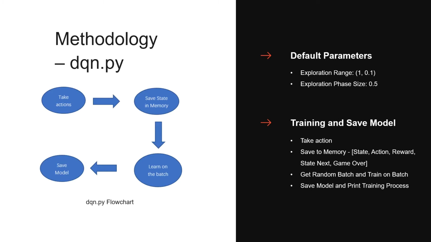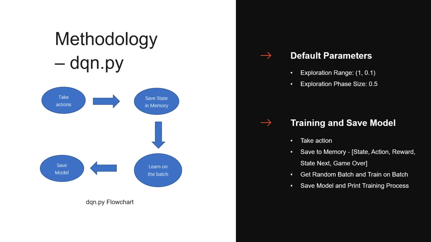The last file is the dqn.py. First of all, it has two default parameters. The first one is the exploration range, which starts from 1 and decreases to 0.1. So if the range equals 0.1, that means there is a 10% chance the snake will take random actions, and the other 90% the snake will take the action predicted by the current model. And the exploration phase size equals 0.5, which means after half of all the episodes, the range will decrease to 0.1.